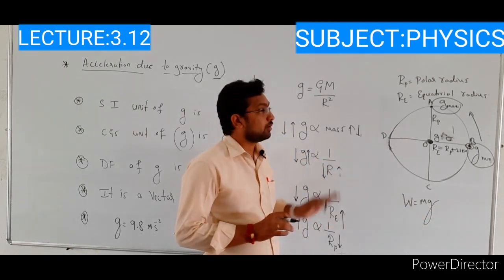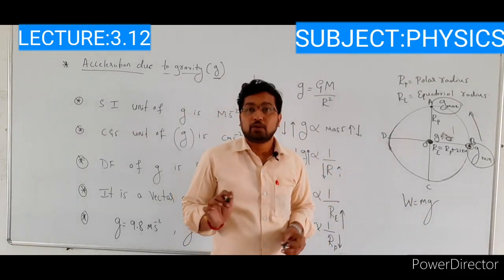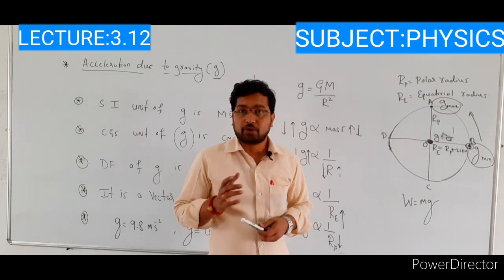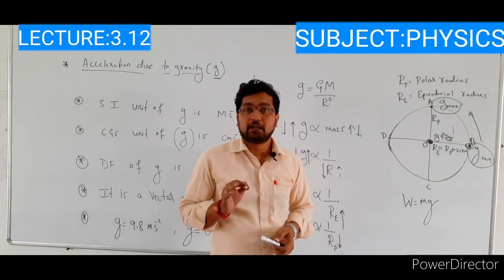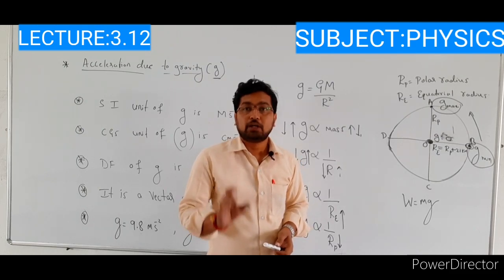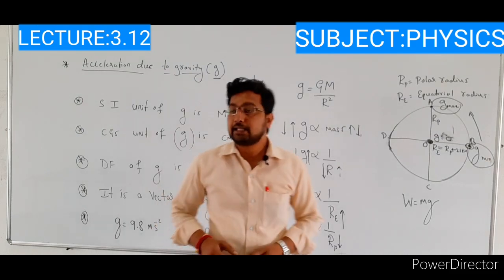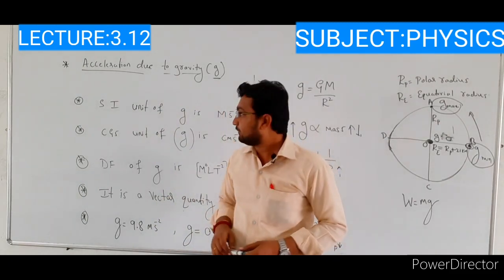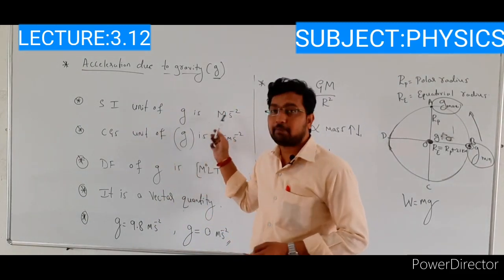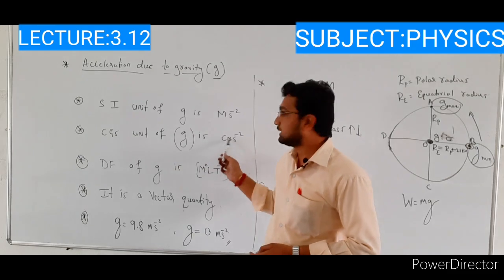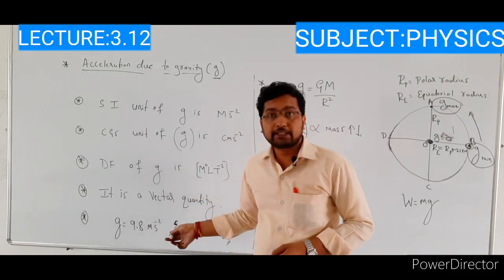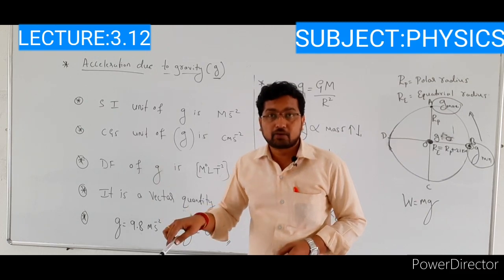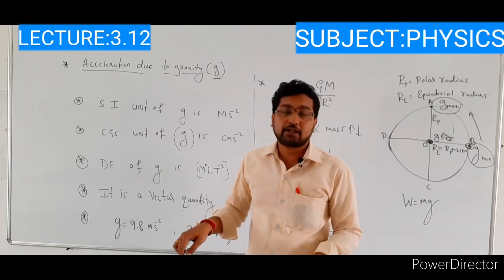So this is about the acceleration due to gravity, right? So what do you mean by the acceleration due to gravity? It is the acceleration experienced by the body due to earth's gravity, right? And the next one, it is denoted by small g. SI unit is meter per second square, CGS unit is centimeter per second square, and this is the dimension formula. It is a vector quantity. If it is a vector quantity, it has both magnitude and direction.